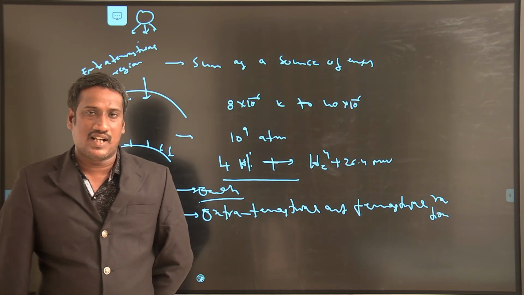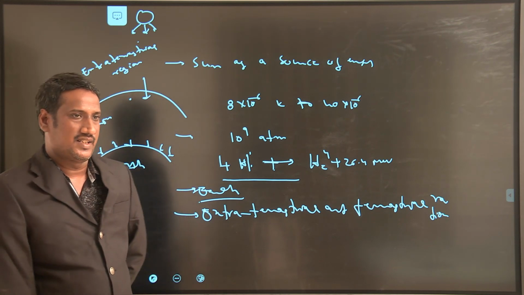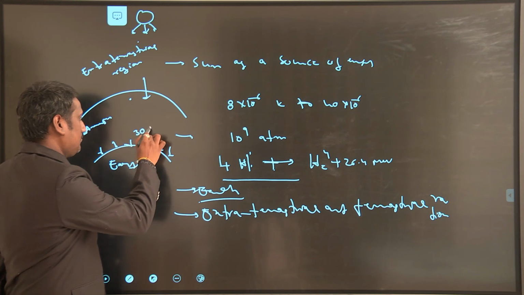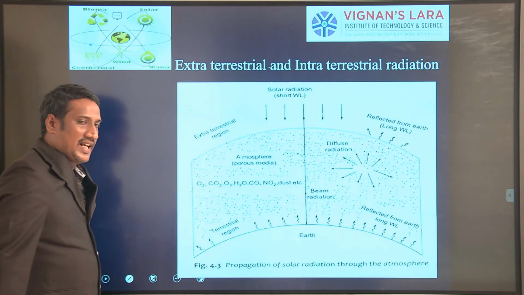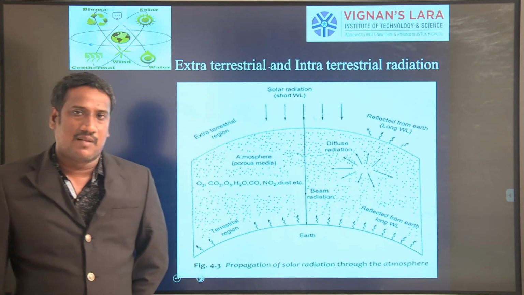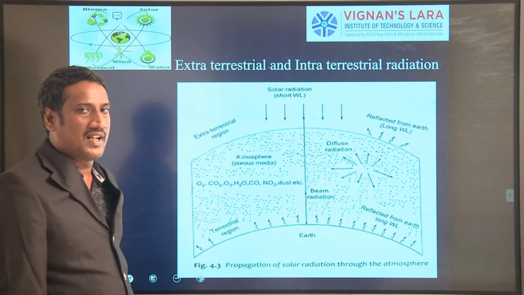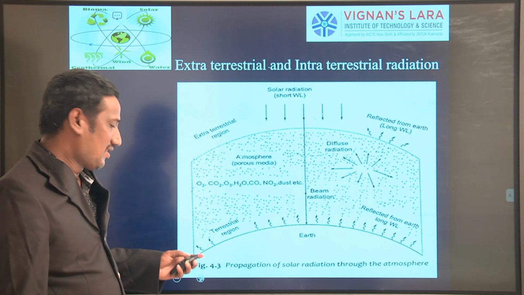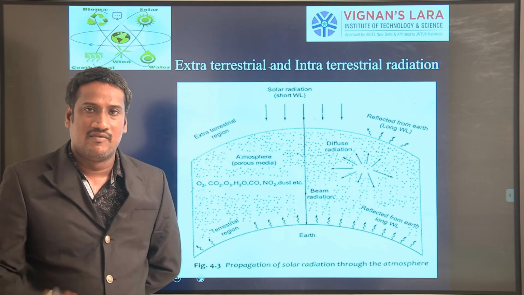Likewise, 30% of the solar radiation reached towards the earth will be reflected back to the atmosphere, which you can call the Earth's albedo. Okay. So in the next class we will see.